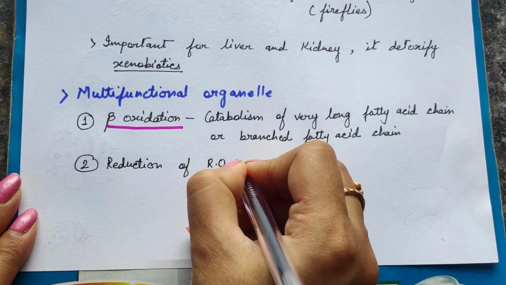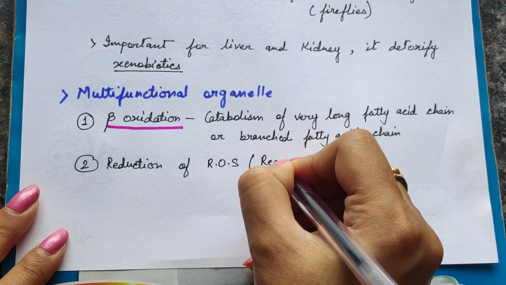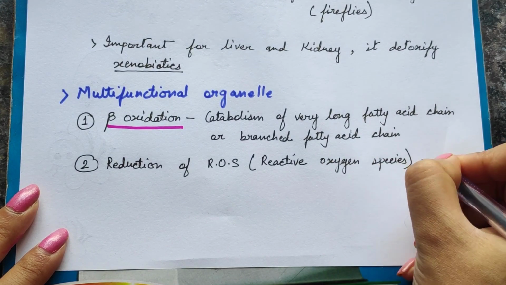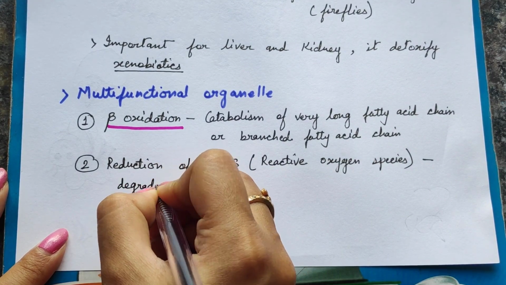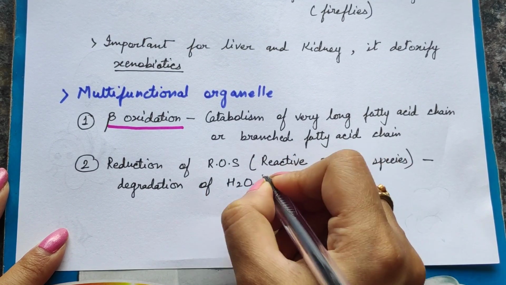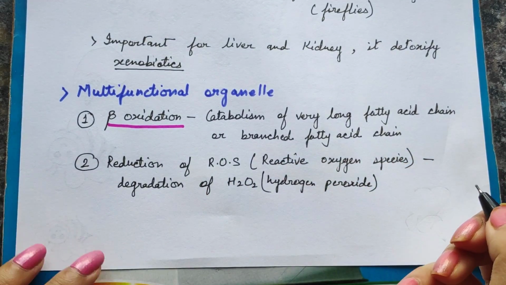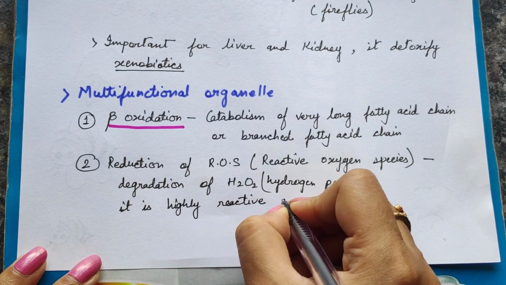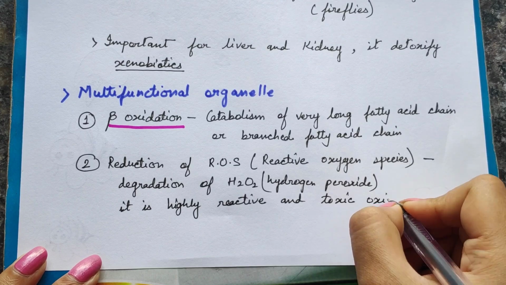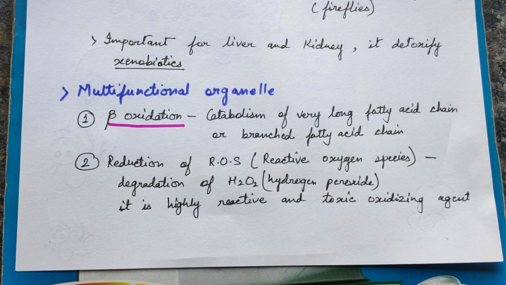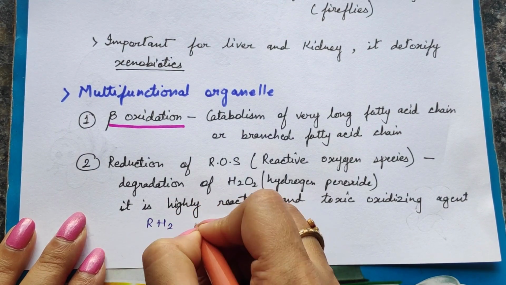Then the next one is reduction of ROS. What is ROS? ROS means reactive oxygen species. These reactive oxygen species are very, very chemically reactive chemical species that contain oxygen, for example peroxide, superoxide, and they are very harmful for the body. H2O2 is also a kind of reactive oxygen species. Now this is also broken down within the peroxisome.